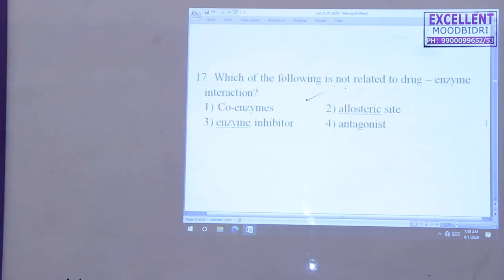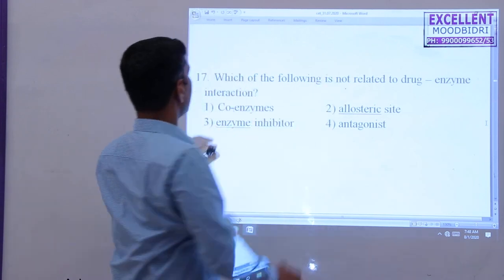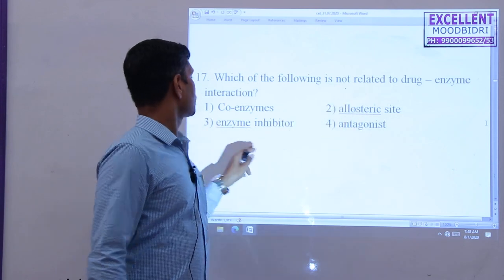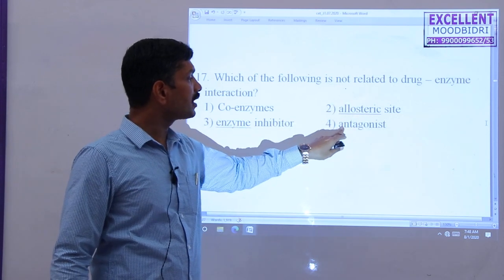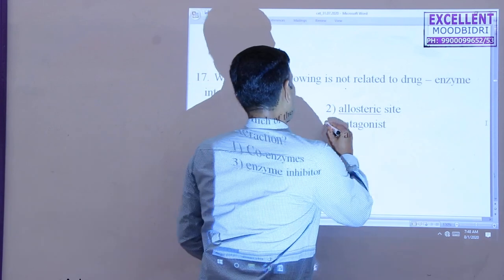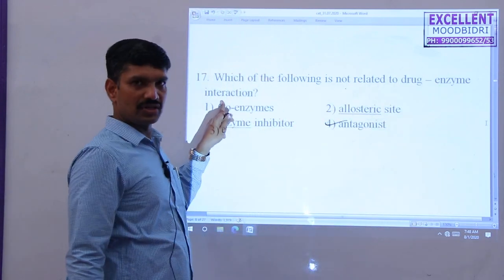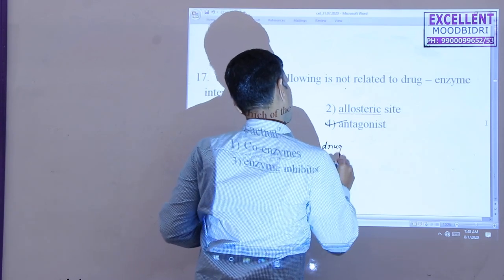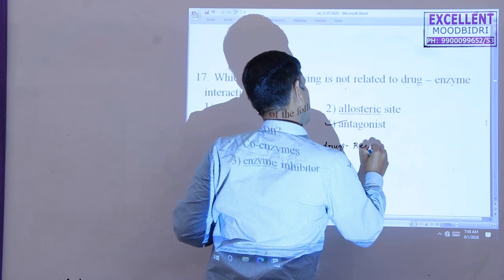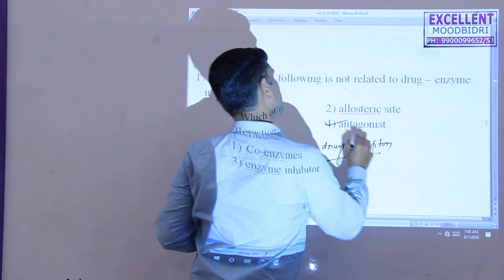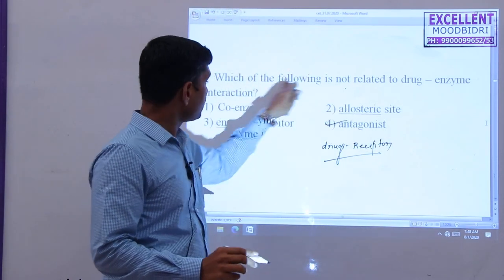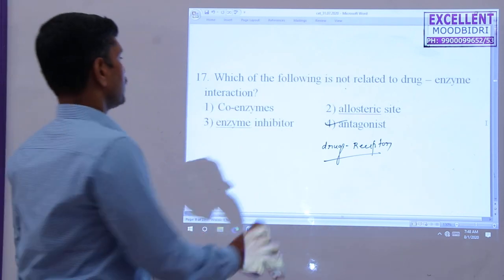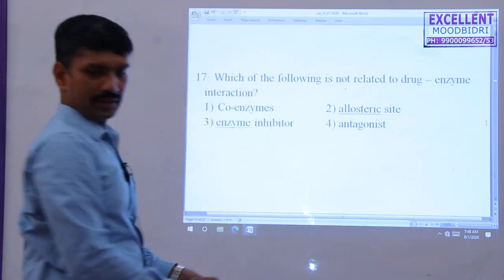Next one: which of the following is not related to drug-enzyme interactions? Coenzymes, allosteric site, enzymes, inhibitor, antagonist. This term, antagonist, is not related to drug-enzyme interaction. It is related to drug-receptor interaction. But the remaining three terms are related to drug-enzyme interactions. So that's why the fourth option is correct here.